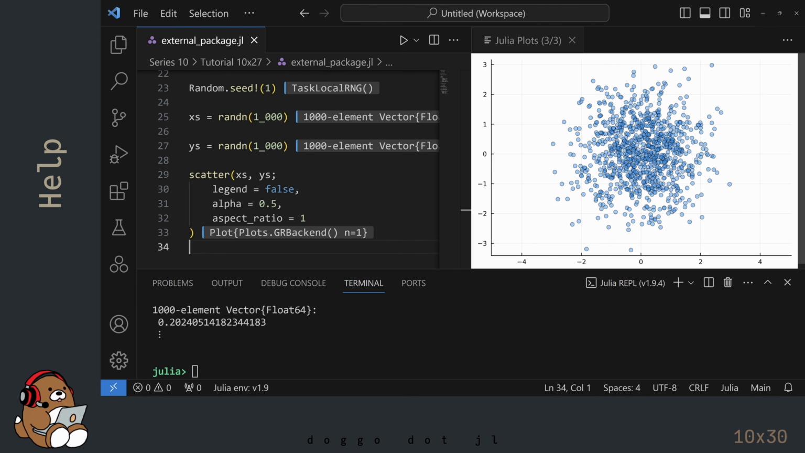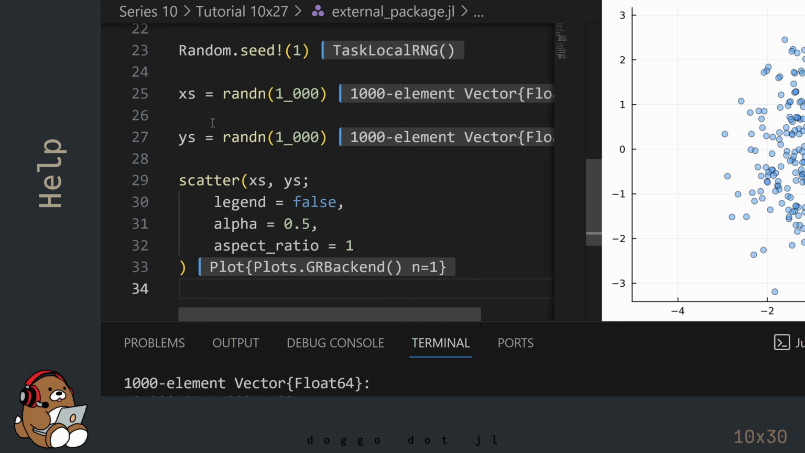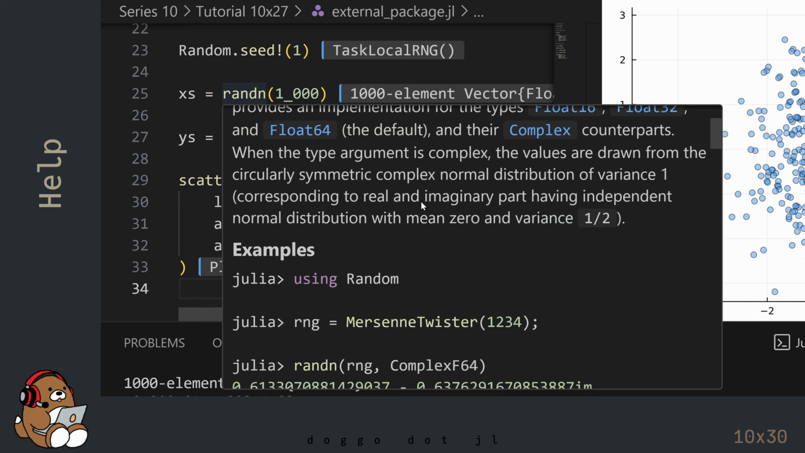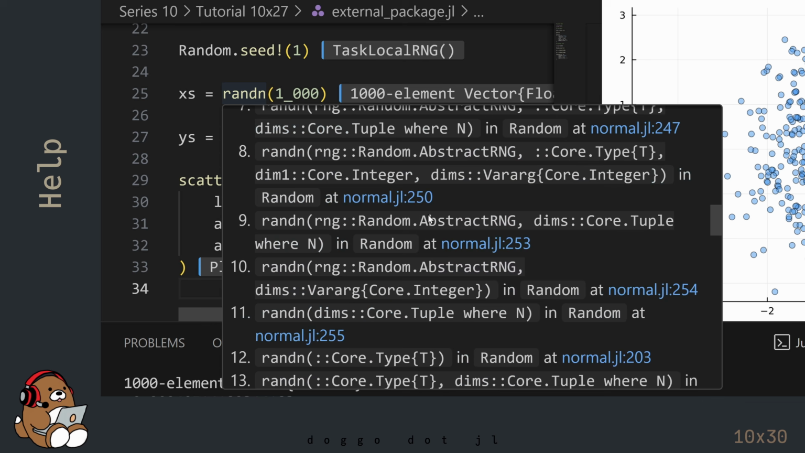There are also help tools available in VS Code. For this example, I'm using the code from the chapter on external packages. In VS Code, the Julia extension will provide you with the documentation if you hover over the code. You can scroll through the documentation by hovering over it and using the scroll wheel on your mouse.